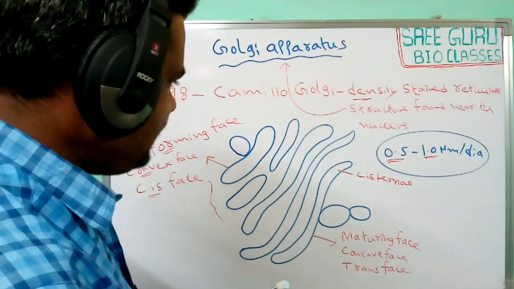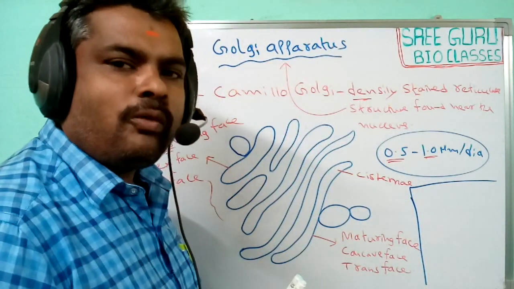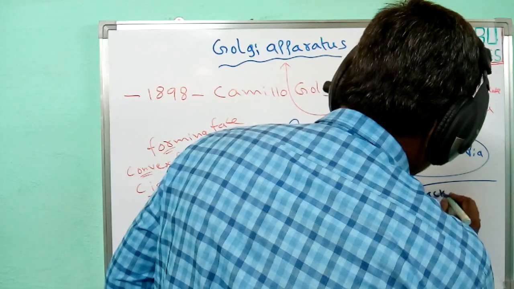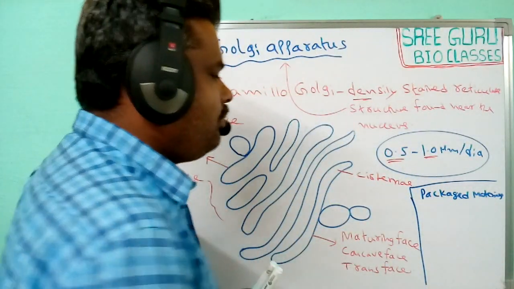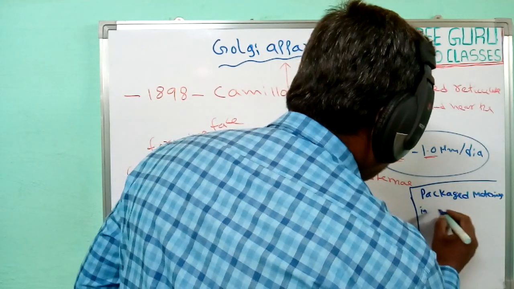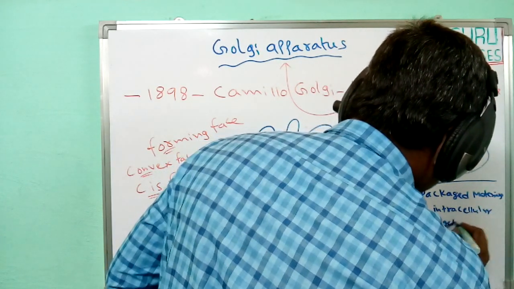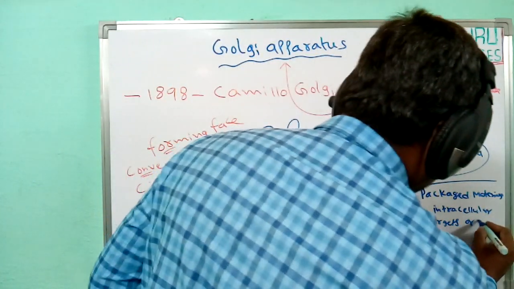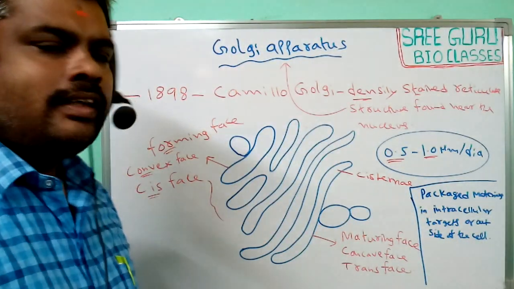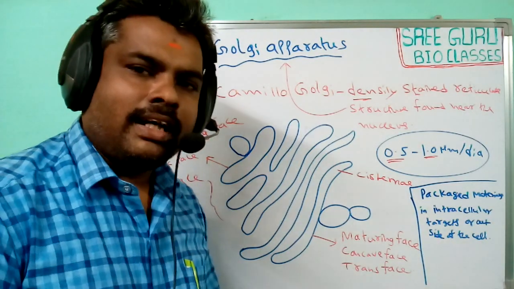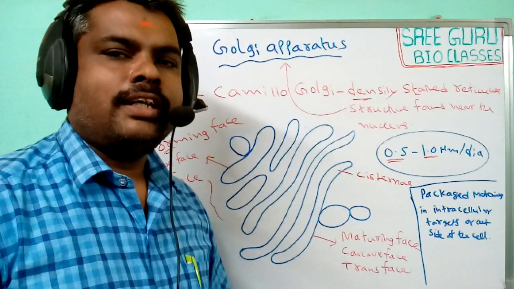Generally, the Golgi apparatus are involved in the process of transport of packaged materials to intracellular targets or outside of the cell.